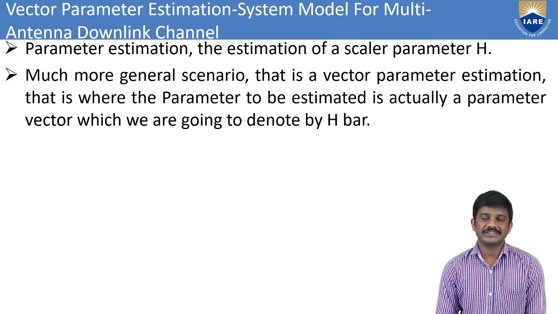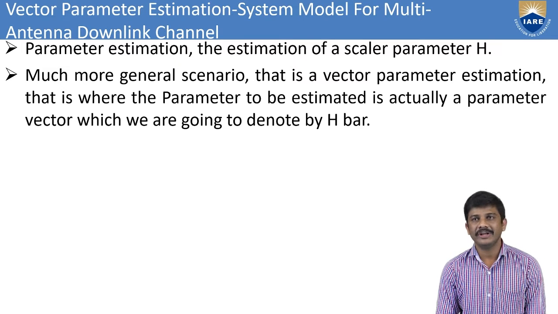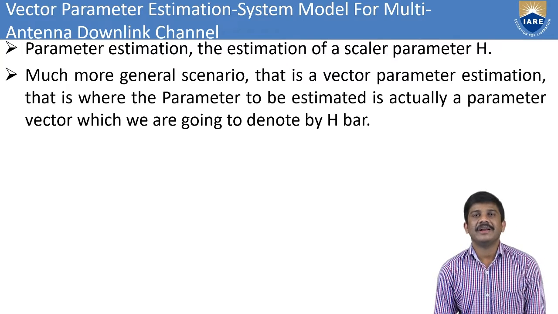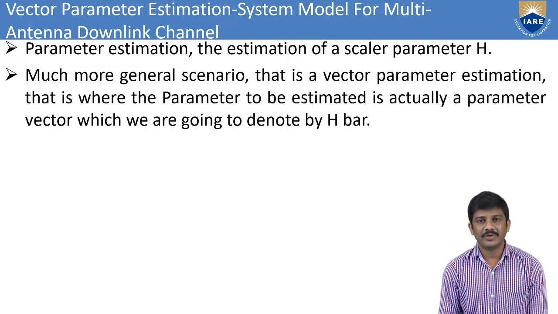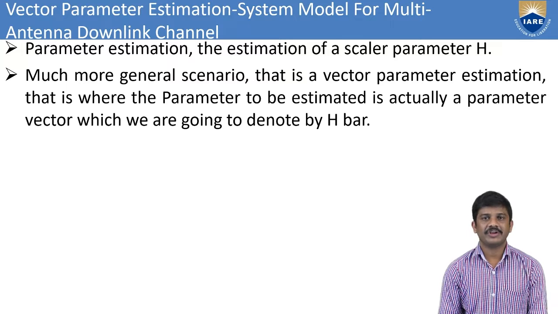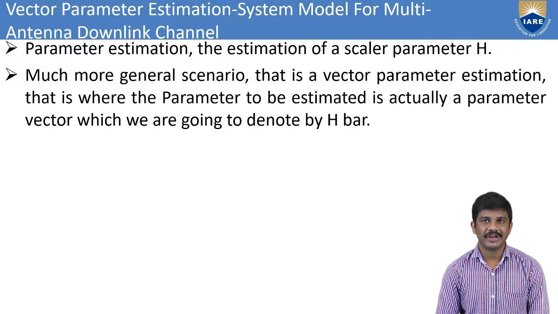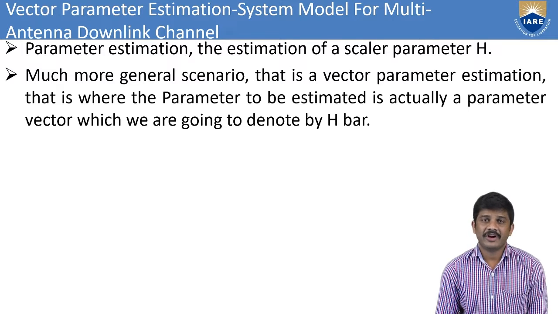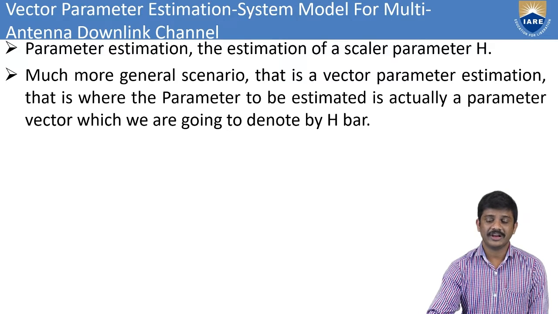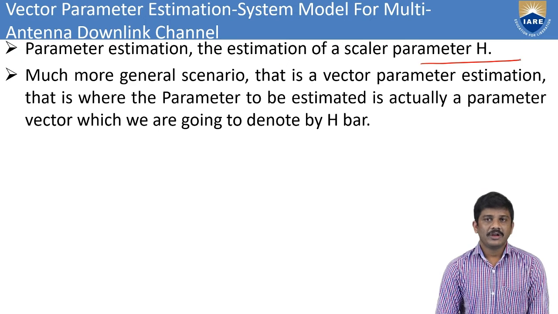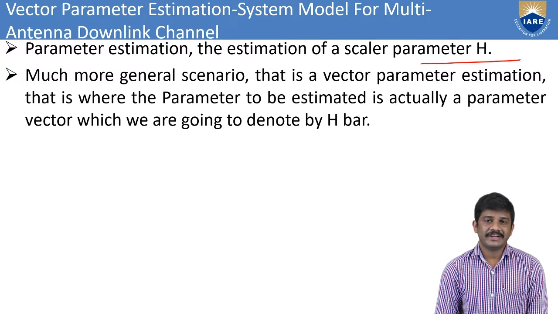Coming to today's session, we will go for the antenna downlink. Whenever you use multiple antennas, we use the downlink channel. We know what a downlink and an uplink are, and we will see that in today's class. In the previous session, we mainly looked at parameter estimation with a scalar parameter, that is h. Now, coming to the much more general scenario, that is vector parameter estimation.